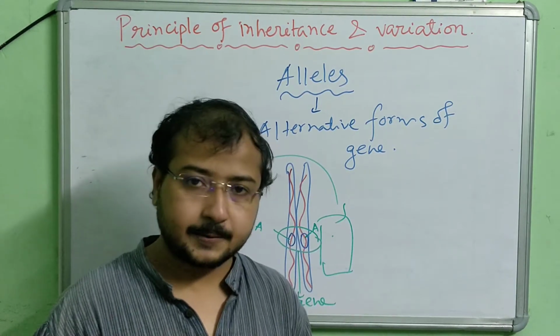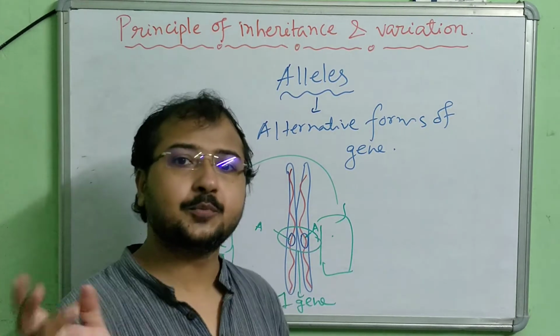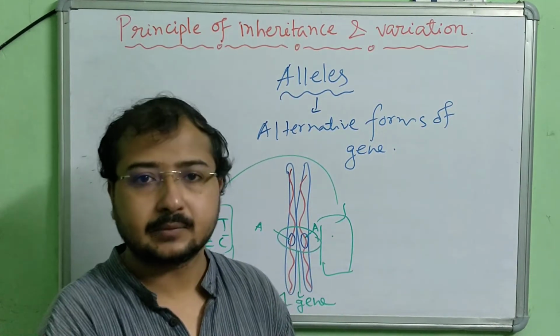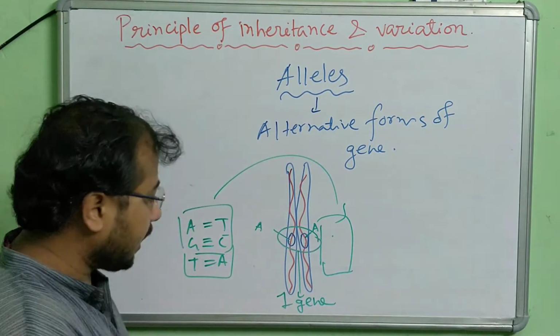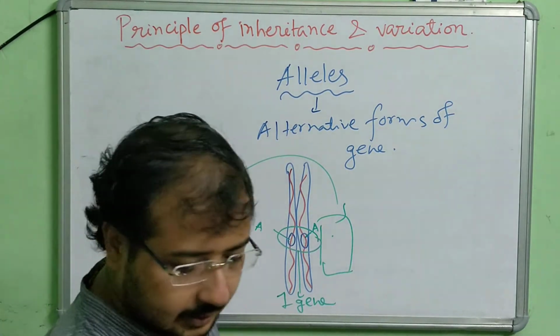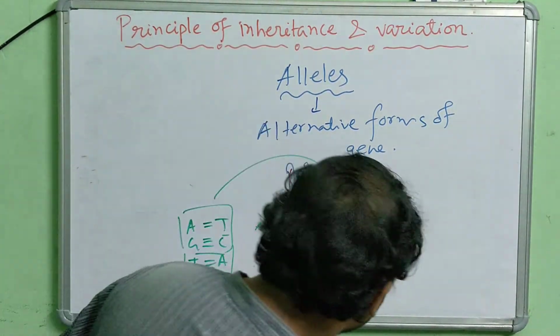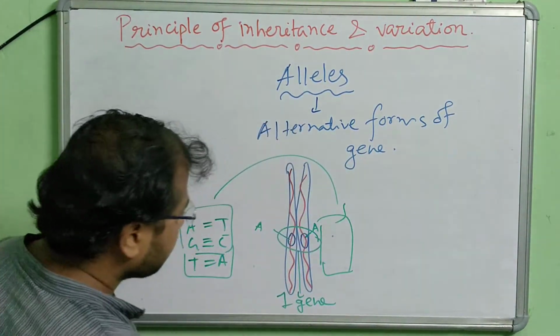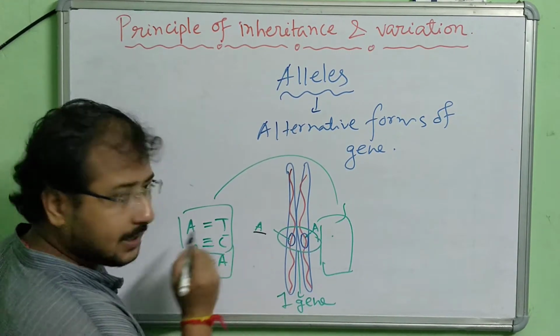It is obvious, right? So suppose both of these alleles are responsible for the character height. Understood? Now let's see. Suppose I am giving the name of this allele as capital A here.